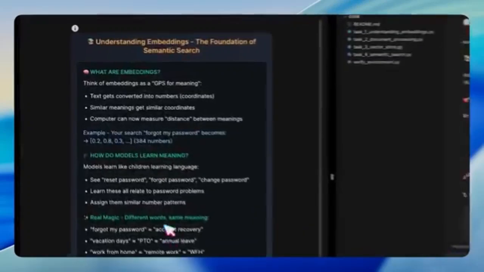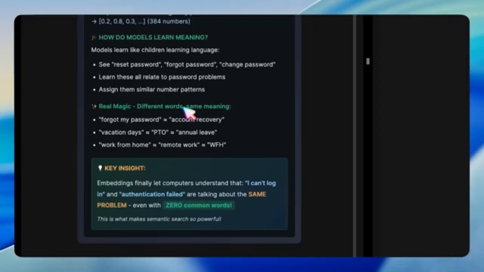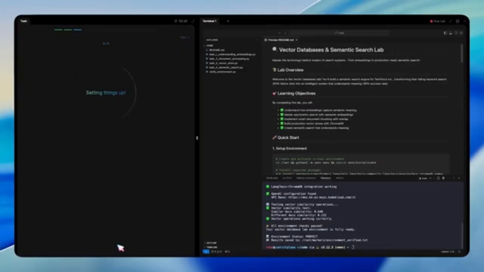Next, we take a moment to understand embeddings. These are the backbone of semantic search. Instead of treating text as words, embedding converts text into numerical vectors. Similar meanings end up close to each other in this mathematical space. That means forgot my password and account recovery look very different in words, but almost identical in vector form. This is the magic that allows our search engine to succeed where keyword search fails.